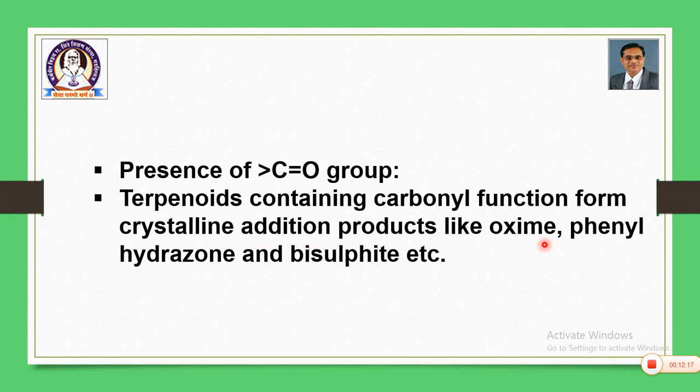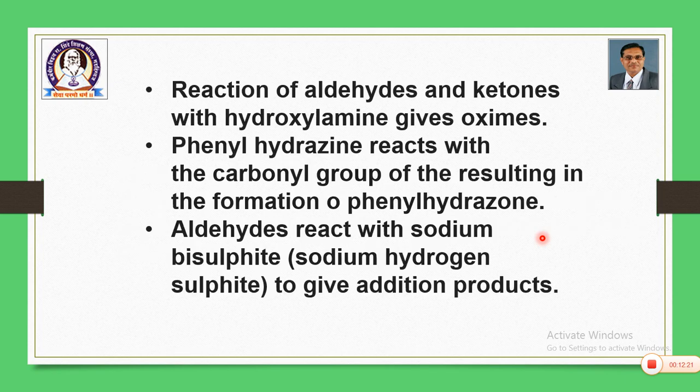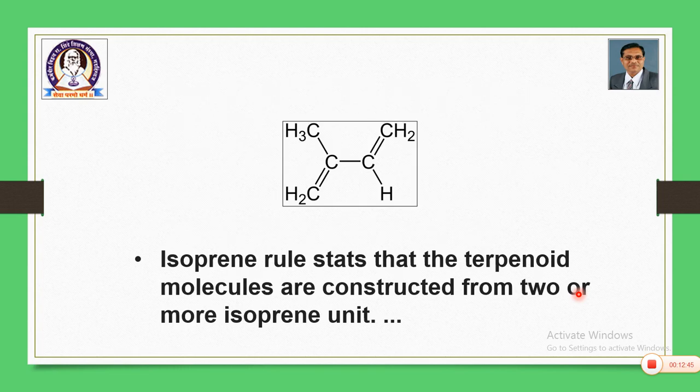These are like oxime, phenylhydrazone, bisulfite, etc. Reaction of an aldehydic or ketonic group with hydroxylamine gives oximes. Phenylhydrazine reacts with the carbonyl group and results in the formation of phenylhydrazone. Aldehydes react with sodium bisulfite to give addition products. So, these are the general ideas related to the nature of oxygen.